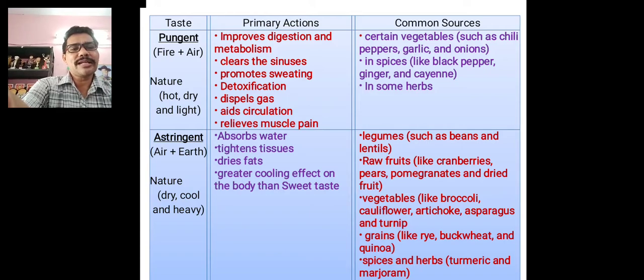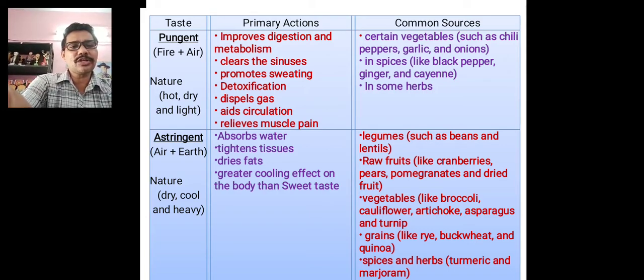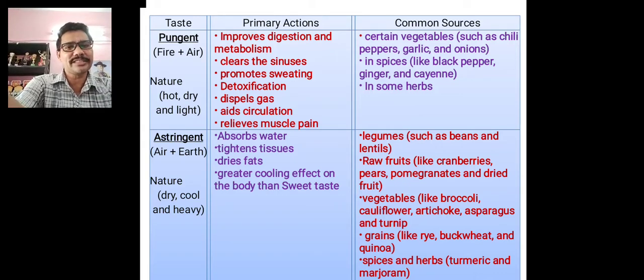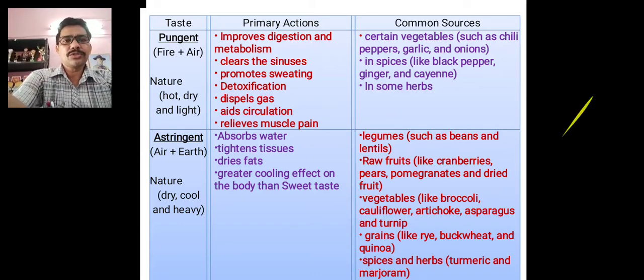And rye sometimes also tastes astringent. Spices like turmeric and marjoram also we can say have an astringent taste. So these are the different tastes. If we eat food with an astringent taste, then it tightens our tissue, dries the fat in our body, and absorbs water, so you need to drink much water.